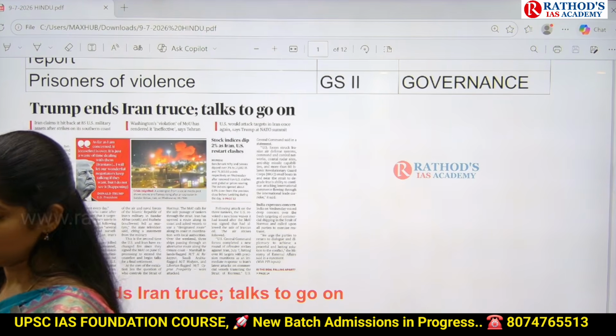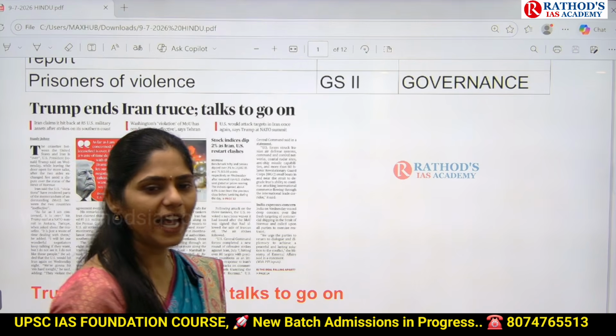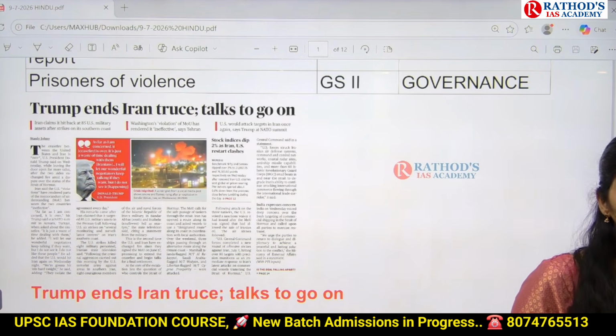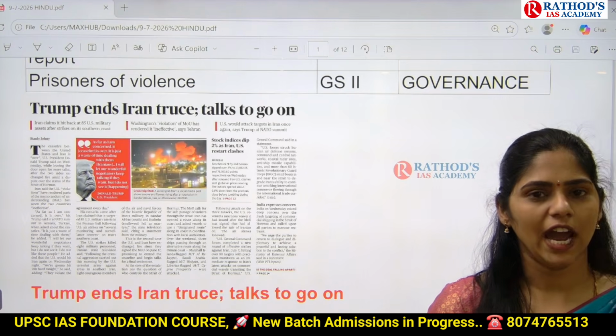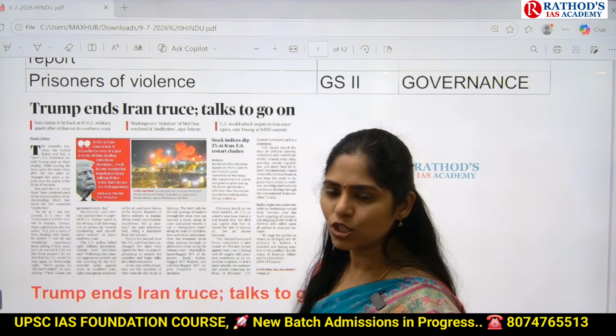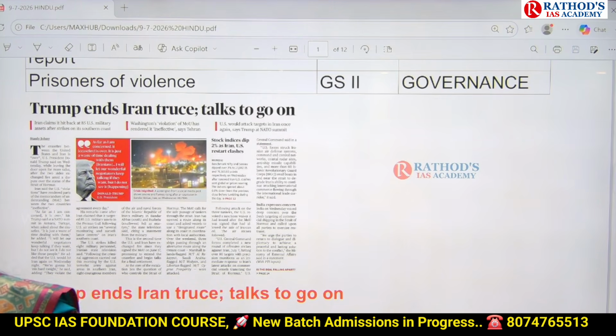60 days. Next one is there will be opening of the Strait of Hormuz, and Iran has to allow the free movement of ships across the Strait of Hormuz, right? And there should be no attacking on both sides. So these are the four important provisions of this recent ceasefire agreement.